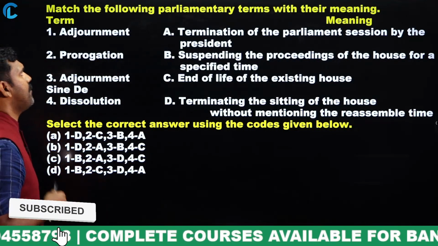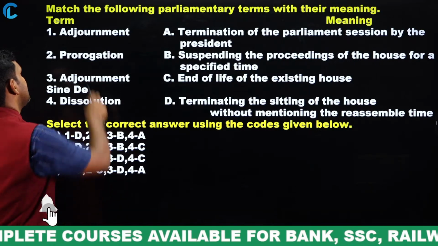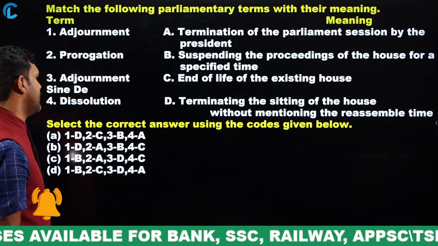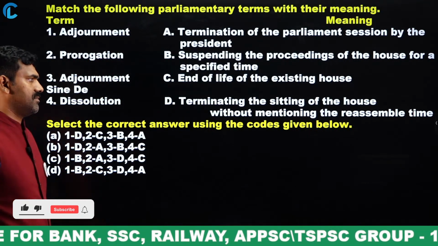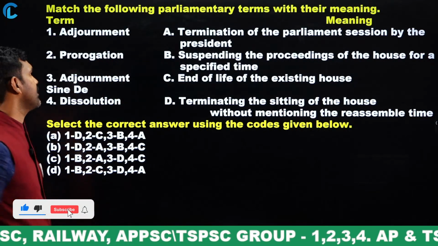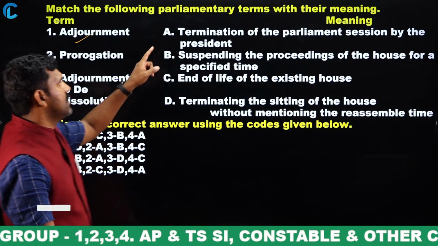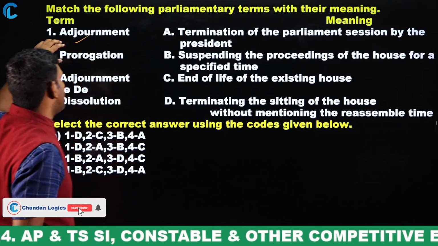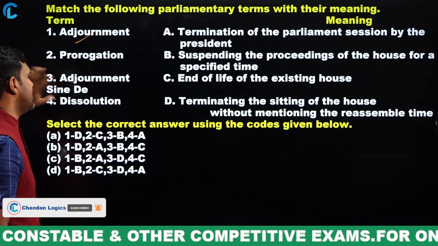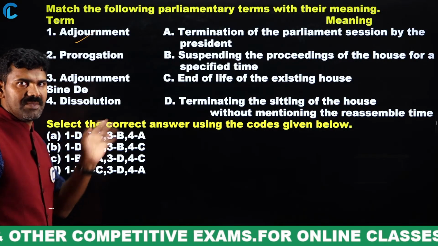Match the following parliamentary terms with their meaning. Term is here, meaning is here. And select the correct combination. First one, adjournment. What does it mean? Adjournment, prorogation, adjournment sine die, dissolution. I gave some understanding for you in the previous question.